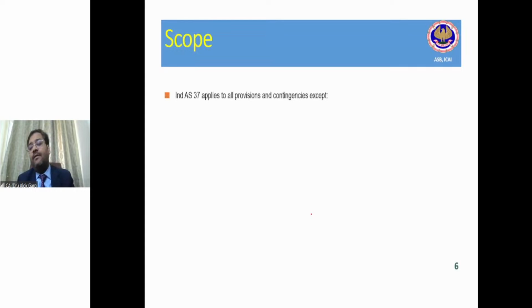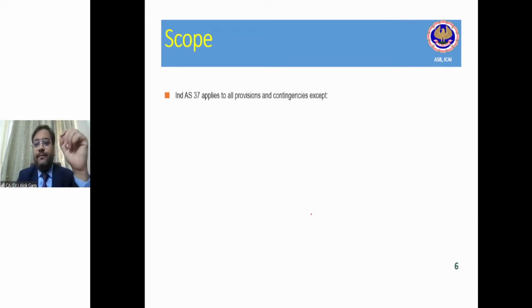Coming to the scope part, like you have told us just a couple of minutes back, you have taken an example of provision for leave encashment and provision for gratuity. So whether this standard is applicable on provision for leave encashment and provision for gratuity?